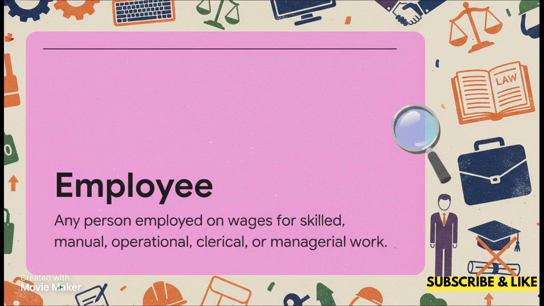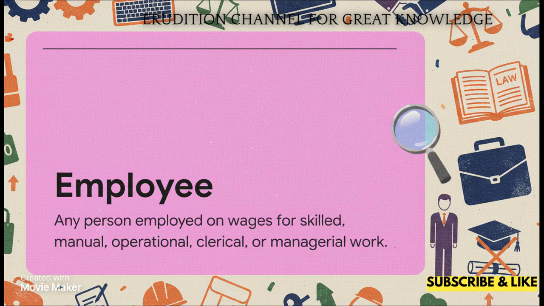So, Section 2K casts a massively wide net when defining an employee. We're talking skilled, semi-skilled, unskilled, manual, operational, technical, and clerical work, whether the terms of employment are express or implied. It even includes people specifically declared to be employees by the government. But here is the critical takeaway for your exam. It explicitly includes supervisory, managerial, and administrative work. If you're a high-level manager making big decisions, you are still an employee under Section 2K.